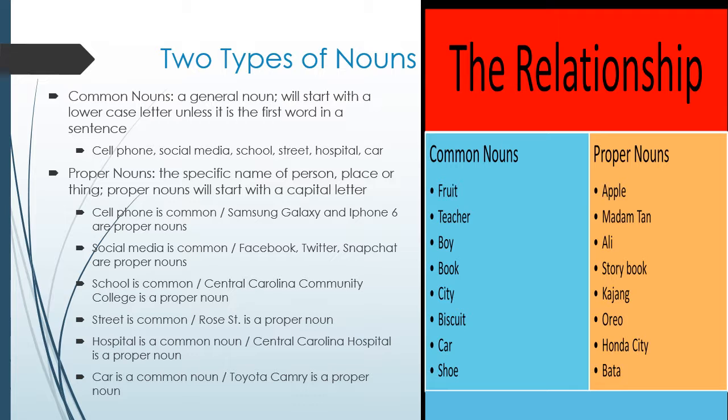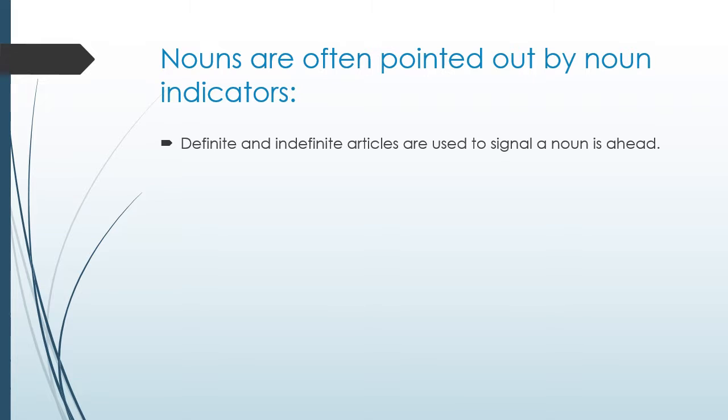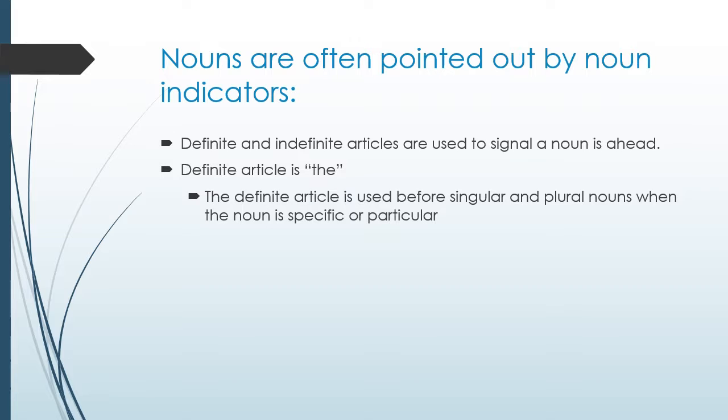Okay. Look over to the right of your screen and you see the picture, and it shows the relationship between the common noun and the proper nouns. Nouns are often pointed out by what we call noun indicators. Definite and indefinite articles are used to signal a noun is coming. The definite article is the word the. The definite article is used before singular and plural nouns when the noun is specific or particular.